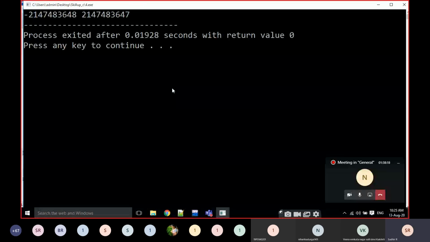The output is like this. Just look here. This is represented as a minus value, right? This is the minimum value and this is the maximum value.